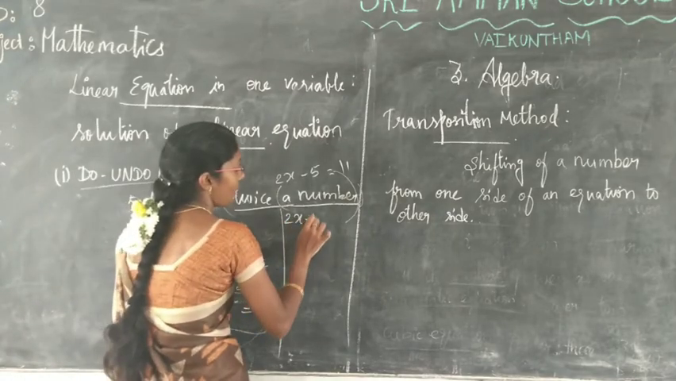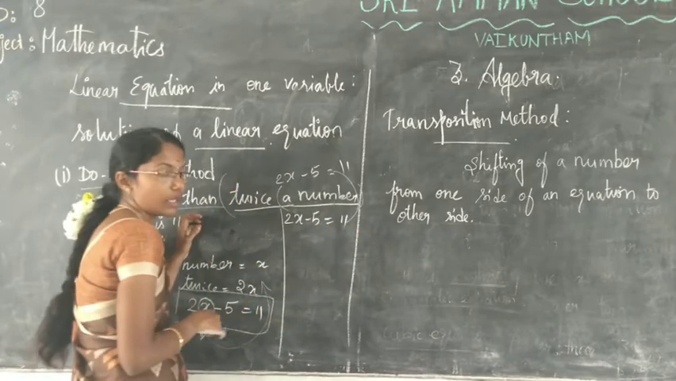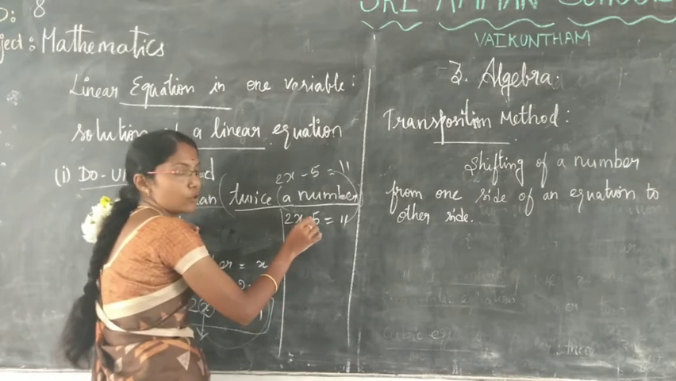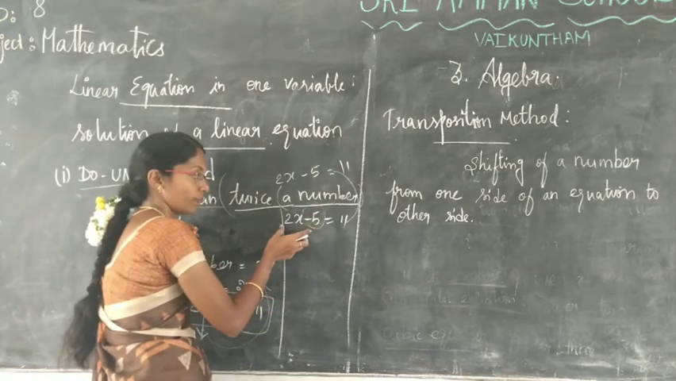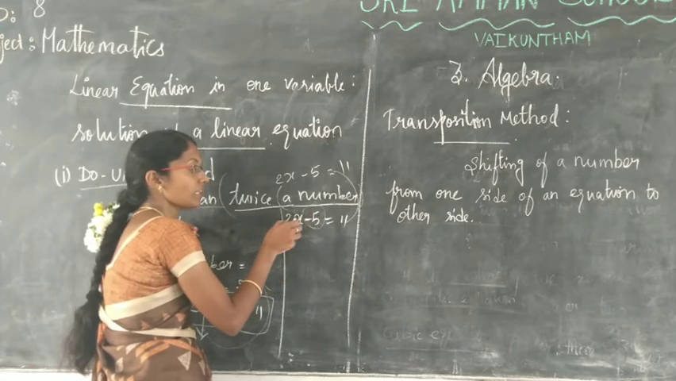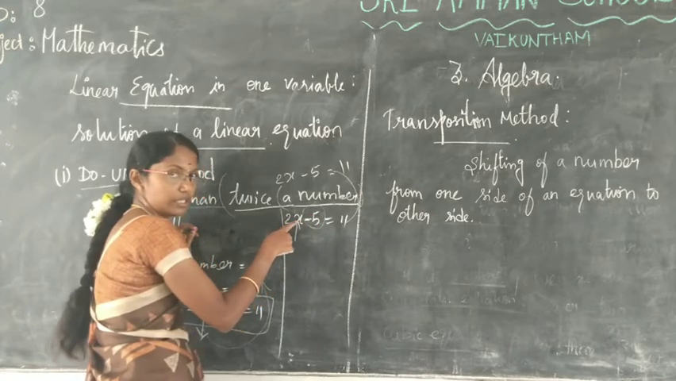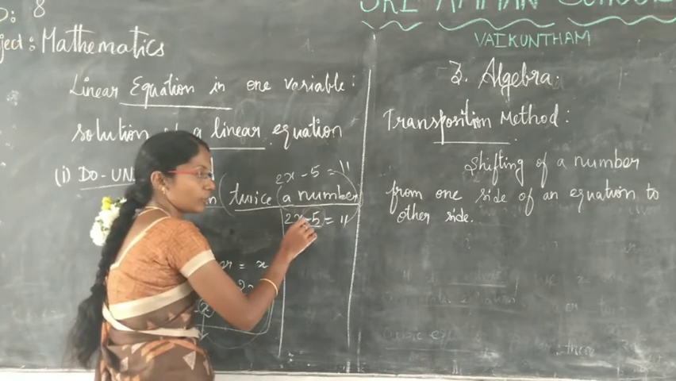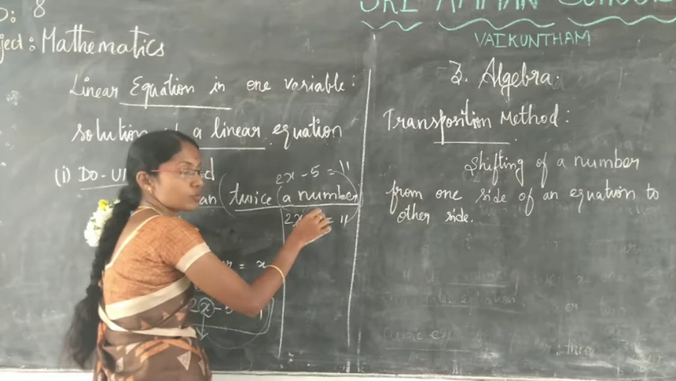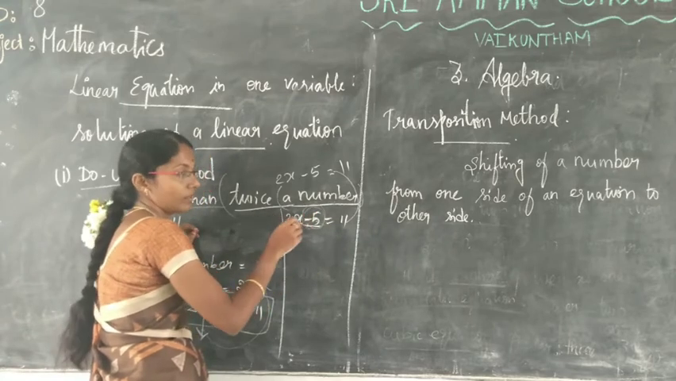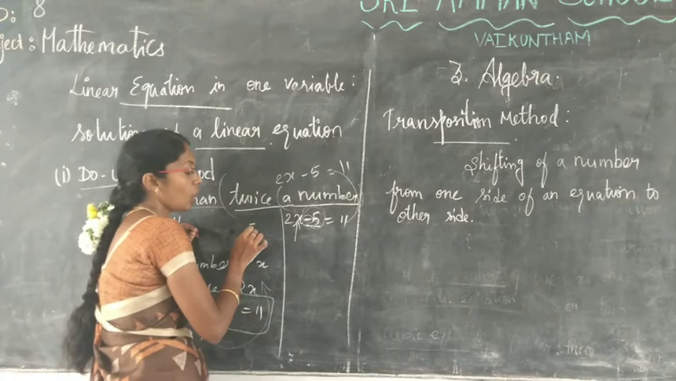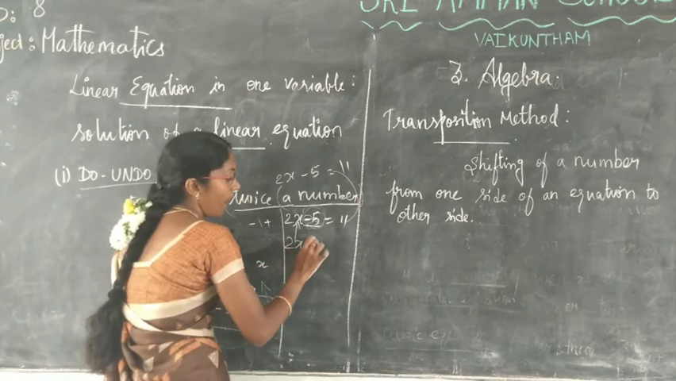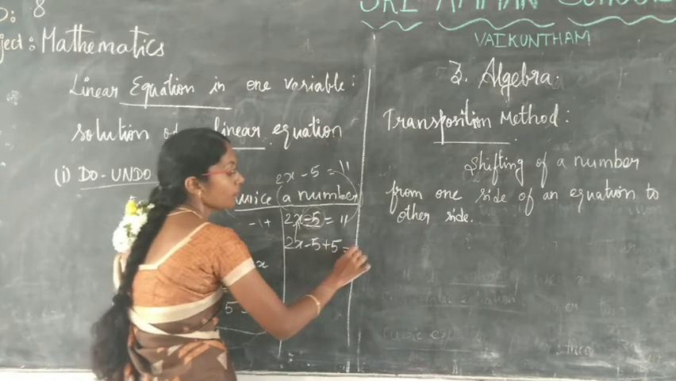How? 2x minus 5 equal to 11. We have to add 5 on both sides. What is the number here? Minus 5. To find the value of the variable, we have to check the value here. It is minus 5, so we take the opposite sign. The opposite sign of minus is plus, so we add plus 5 on both sides.